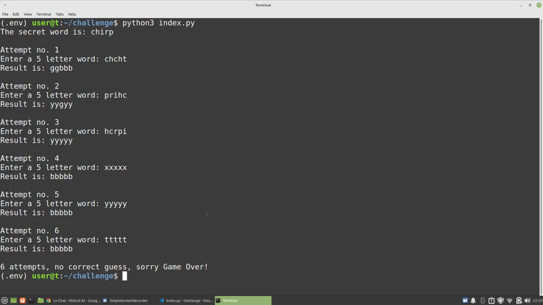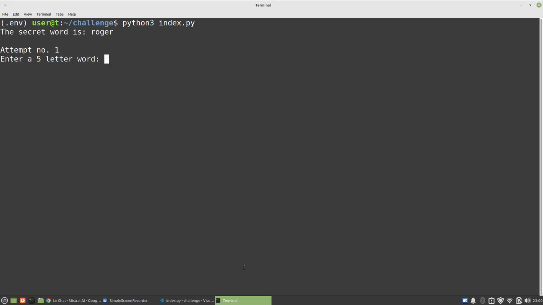Now in the final game, I suppose what I could do is maybe hide the secret word, and potentially reveal it as well, so that when people get close, at least show them what it was. I don't know if that's how the game works. And let me also show you, if I do this again and we guess it correctly, then it will say congrats, you won, and it ends the game.